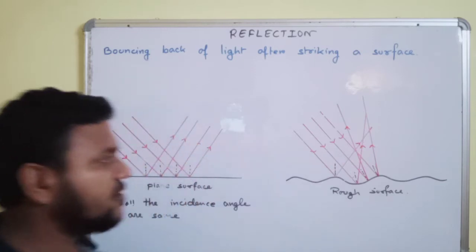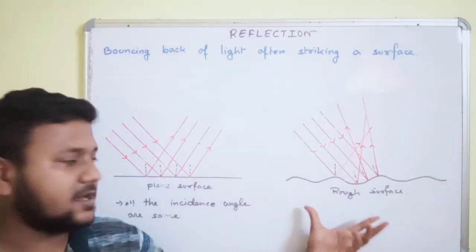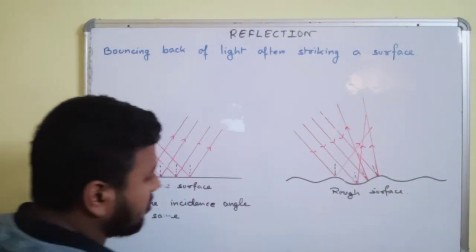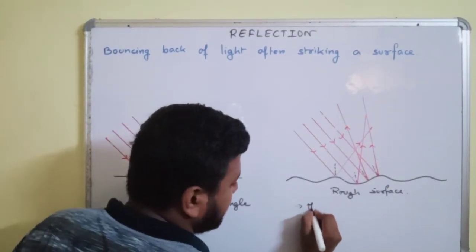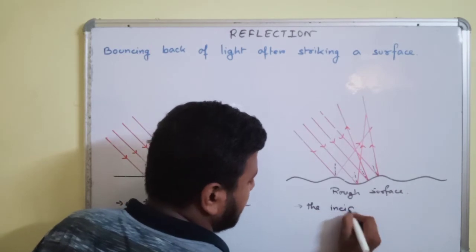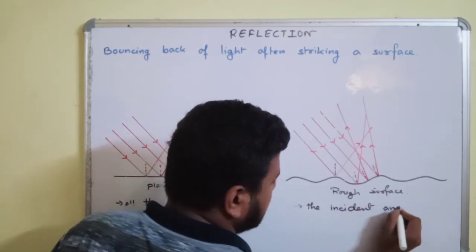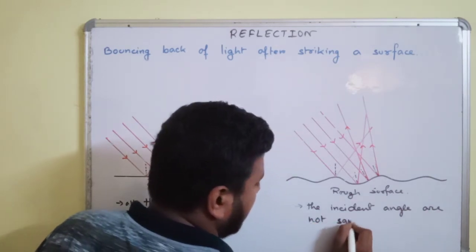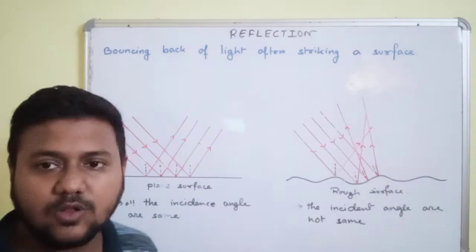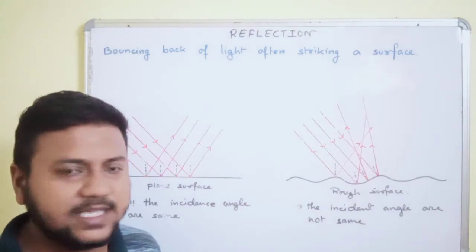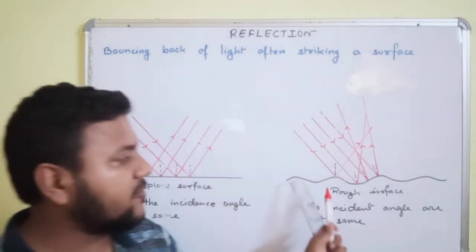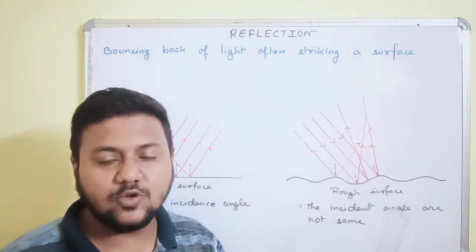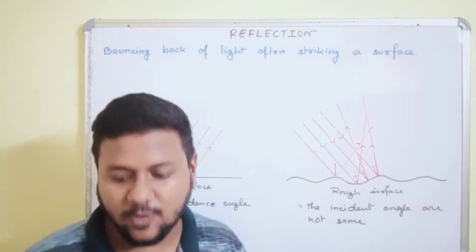So you can observe very clearly that in a rough surface, the incident angles are not the same, and hence the reflected angles are also different. So we see that a parallel beam of rays, when it falls on a rough surface, gets scattered. We don't observe a reflected parallel beam of light.